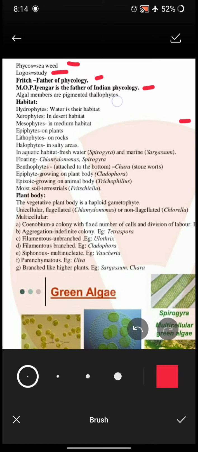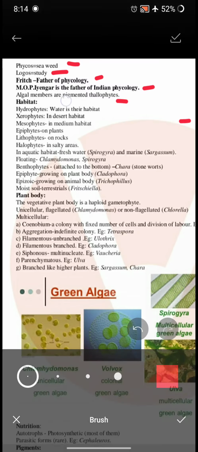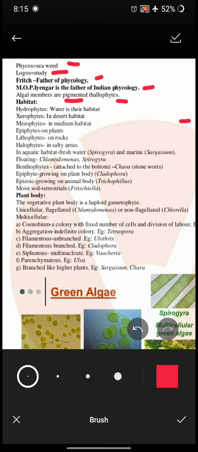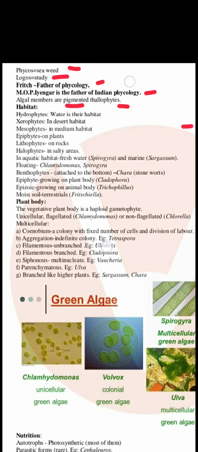Algal members are pigmented thallophytes. So, algae are the members of thallophytes, or algae comes under thallophytes, which are pigmented, means they have coloring pigments in them. Coloring pigments can be different also.